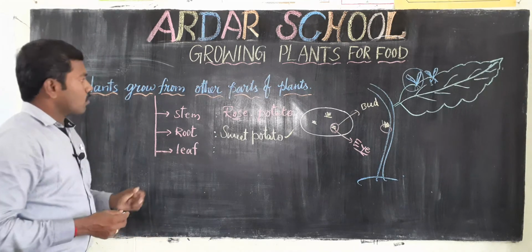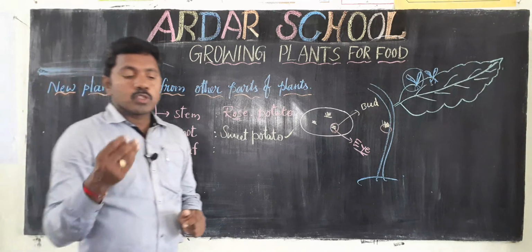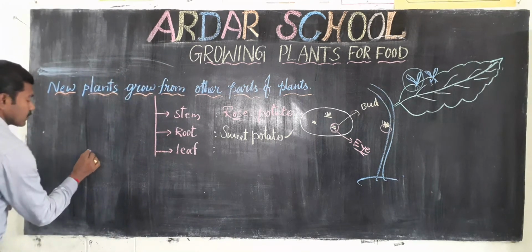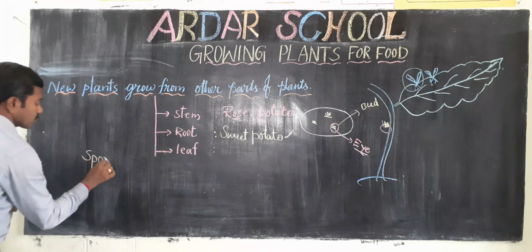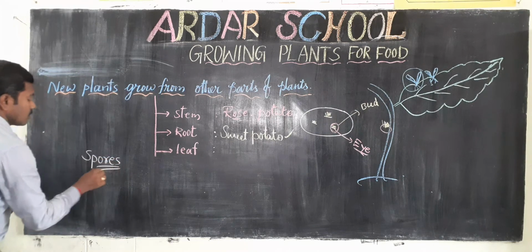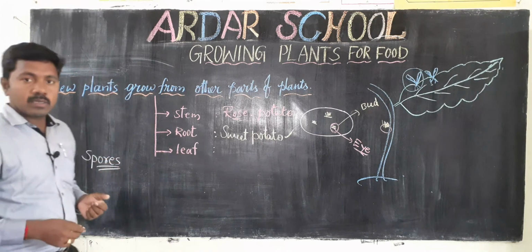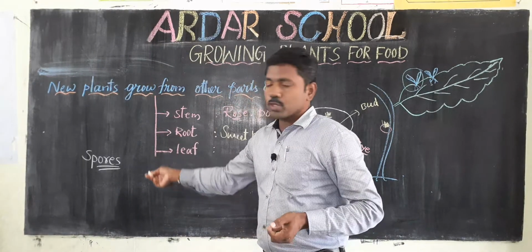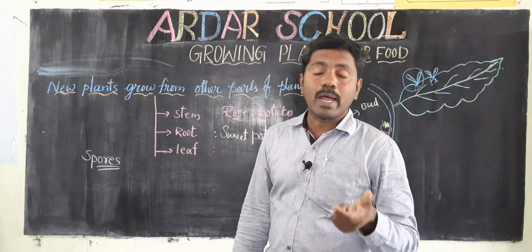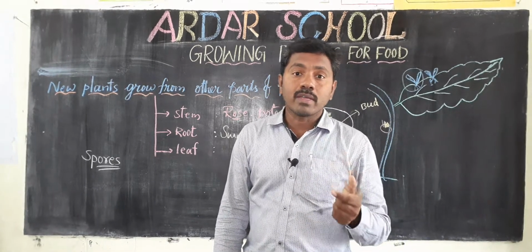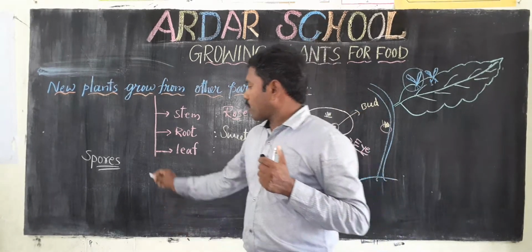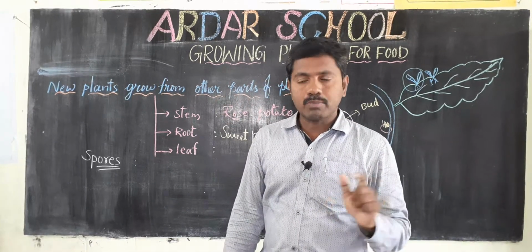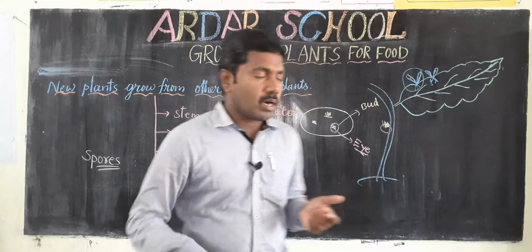Okay. Next one, new plants grow from the spores. From spores. So some new plants are produced from the spores. These are called non-flowering plants. Non-flowering, here flowers are completely absent.